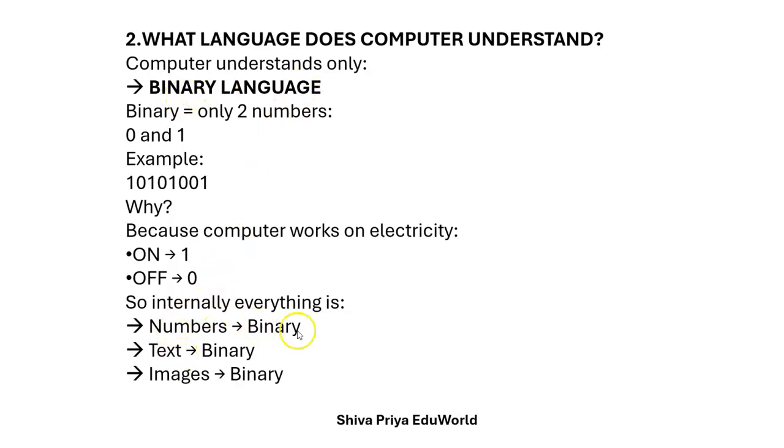Numbers are written in binary. Text is also written in binary. Images are also written in binary. Clear? Everything is in binary language only.